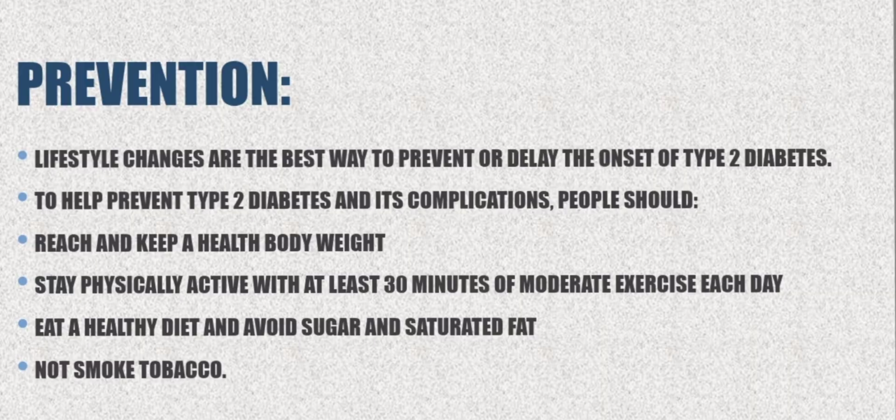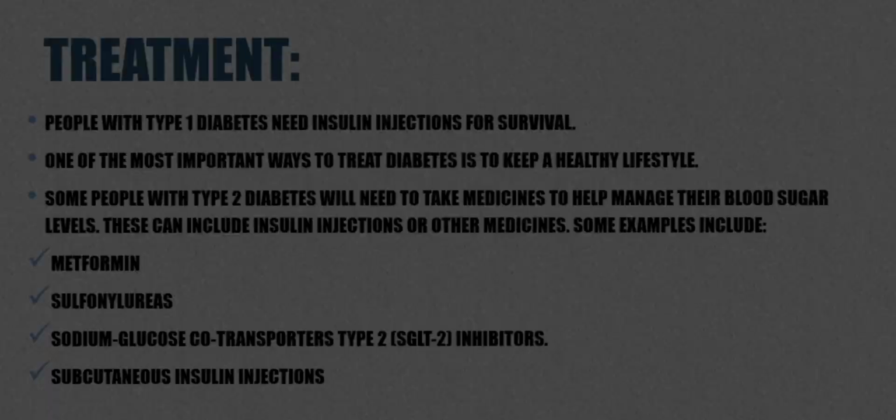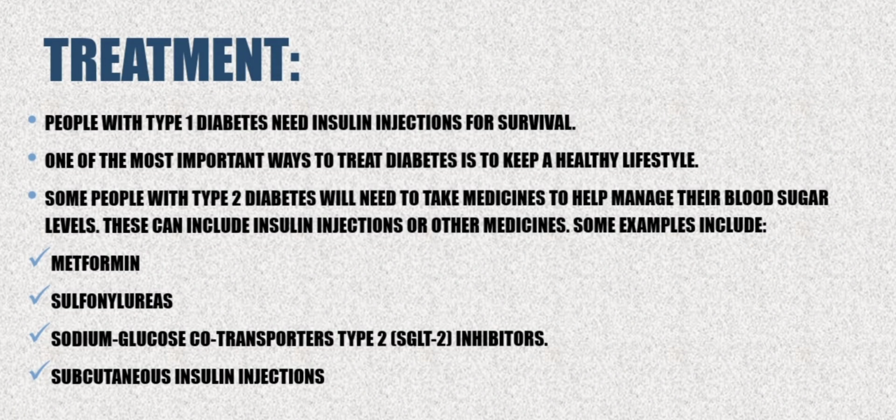Do not smoke tobacco. Diagnosis. Early diagnosis can be accomplished through relatively inexpensive testing of blood glucose. The following tests are done: HbA1c test, fasting blood sugar test, glucose tolerance test, random blood sugar test, glucose screening test. Treatment. People with type 1 diabetes need insulin injections for survival.